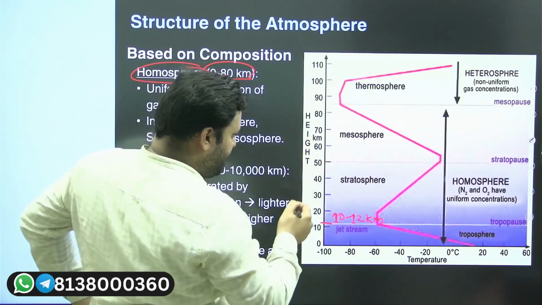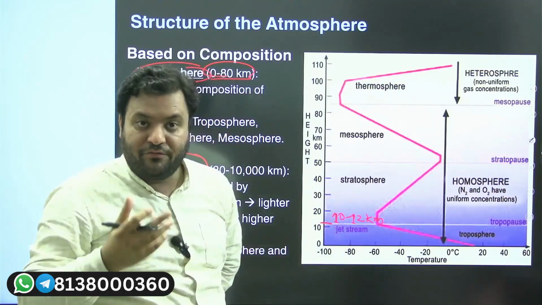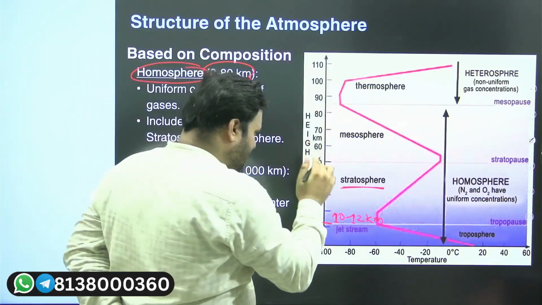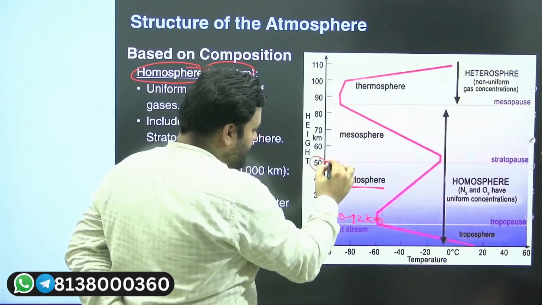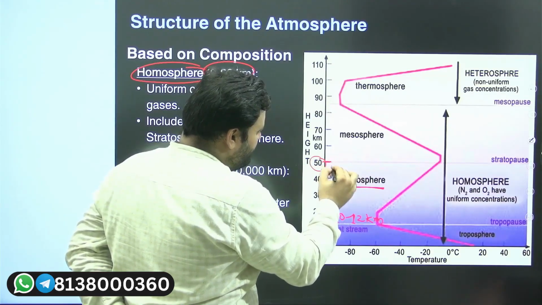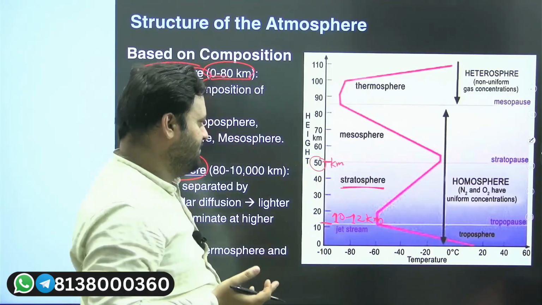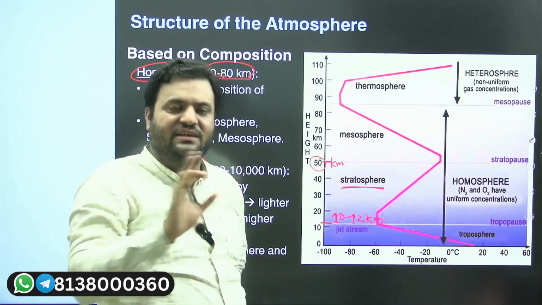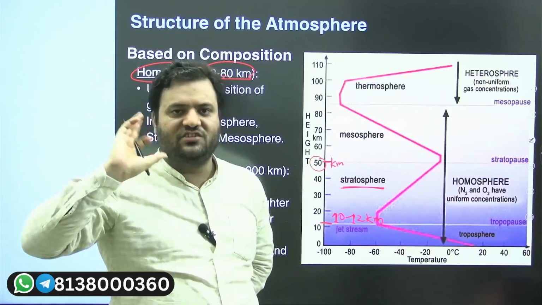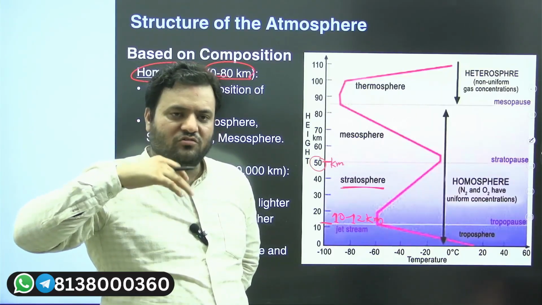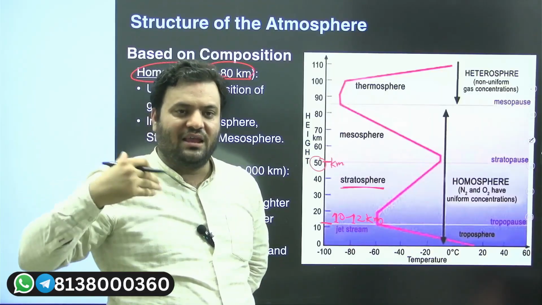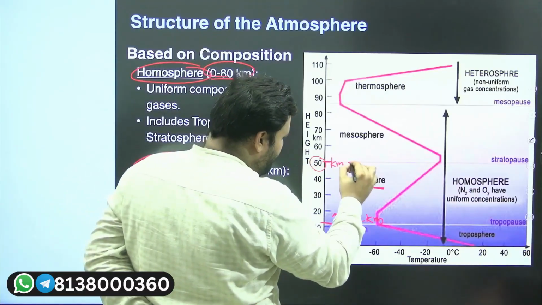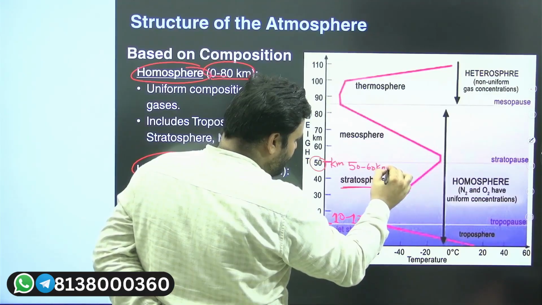Then after the troposphere we have a different layer, and that layer is what? Stratosphere. So the height of the stratosphere is up to 50 kilometers from the Earth's surface. Now it is not exact, again, because in geography nothing is exact. Some processes used to change, because of the variation, because of the lack of universalization, it's geography. So we can say that up to 50 to 60 kilometers we have the stratosphere.